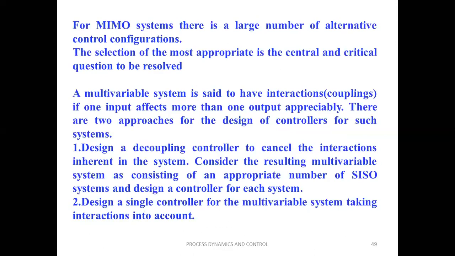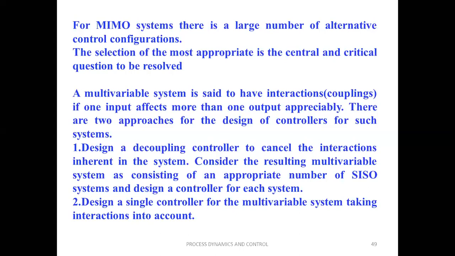For a multivariable system, there is a large number of alternative control configurations, not only a single one. So the selection of the most appropriate is very important and a critical question to be resolved. Out of all the configurations, we have to select the appropriate control configuration.